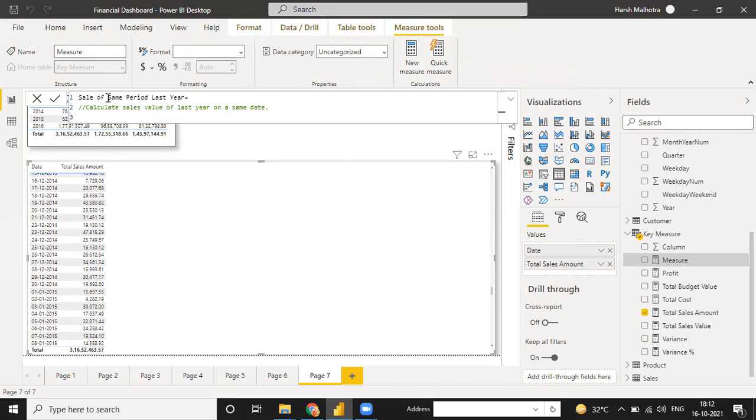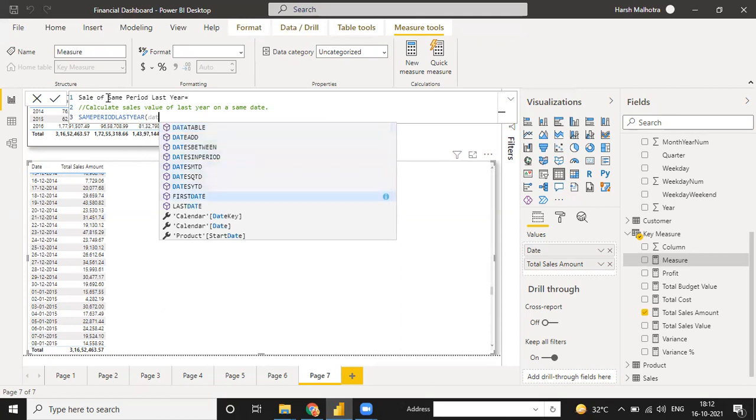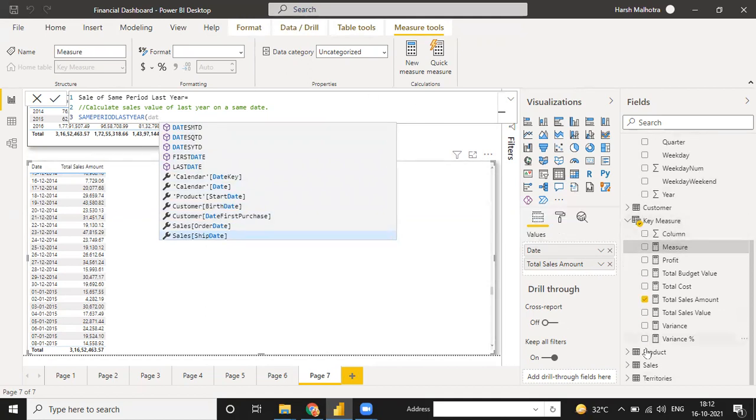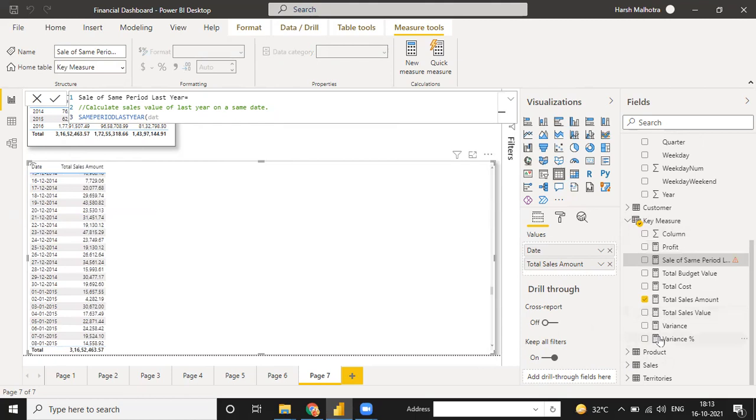So for this we have a function here, see, same period last year. So when you put the same period last year and press tab, it will give you this kind of scenario, that same period of last year. Okay, and now you have to choose what is the same period of last year. So for this same period of last year, you need your date column. Okay, you need your date column, and for the date column, see in the sales table, I'm going to explain one thing. See in the sales table, this is the sales table. Right now it's working, so don't worry, this will work.